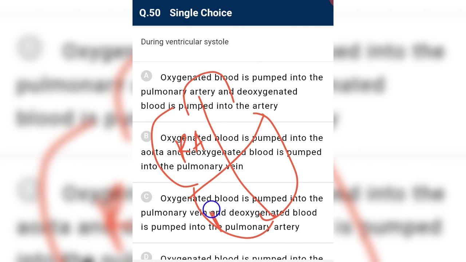Right atrium, right ventricle. Okay, left atrium, left ventricle.